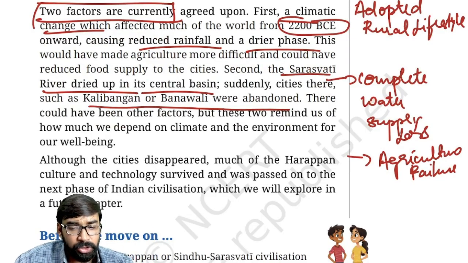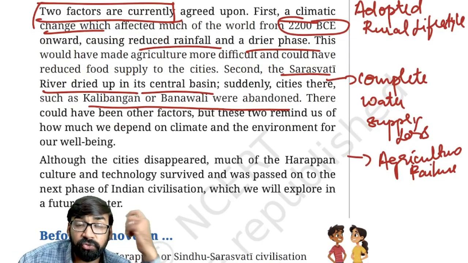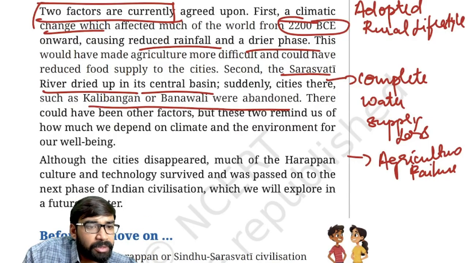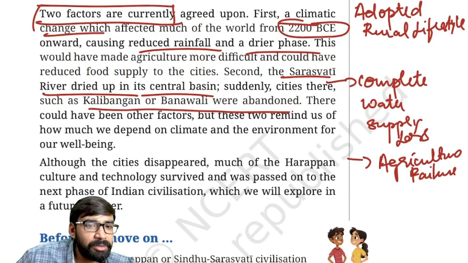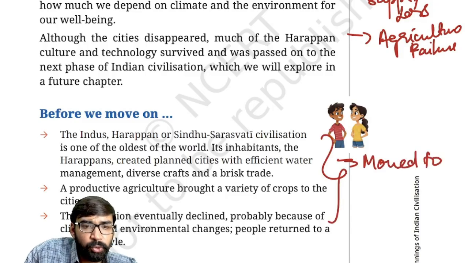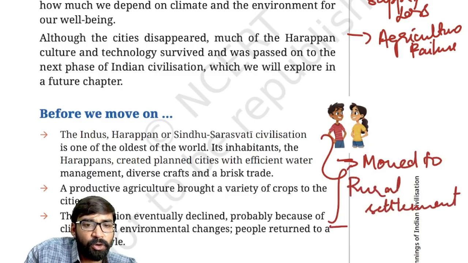So now the question here is, what happened to the Harappans? I would like to tell you that these Harappan people moved to rural settlements. It was a gradual transition.